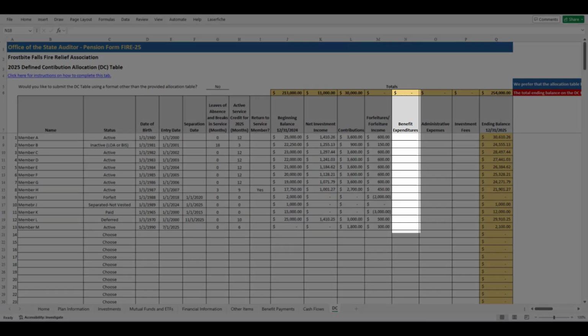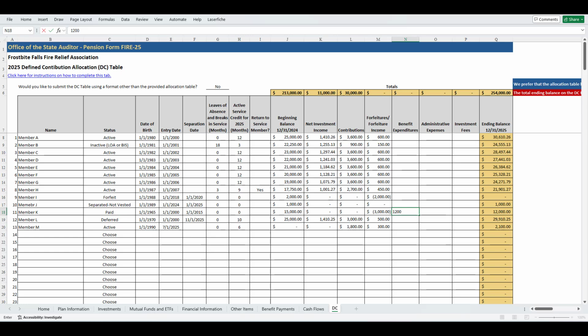To complete the benefit expenditures column, refer to the service pension and benefit payment information for the reporting year. Enter the service pension or benefit payment amount as a positive number, and the form will subtract the amount from the member's balance. Once a member's entire service pension has been paid and any non-vested portion forfeited, the member's ending balance should be $0.